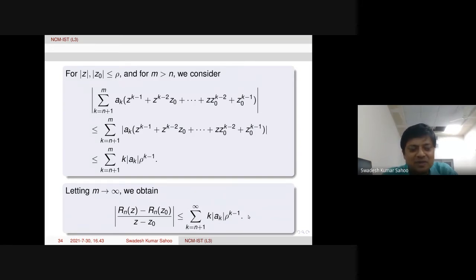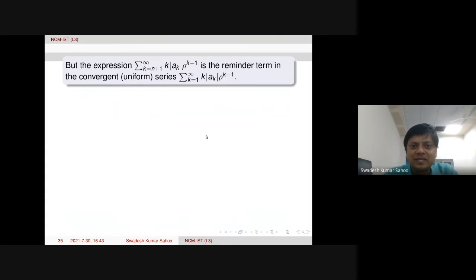We have already proved, of course, one can verify similarly that this has also the same radius of convergence, and within that it is uniformly convergent. So therefore, this expression is the remainder term in the convergent series. This is a convergent series. One can similarly verify.